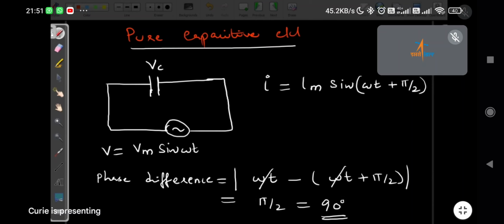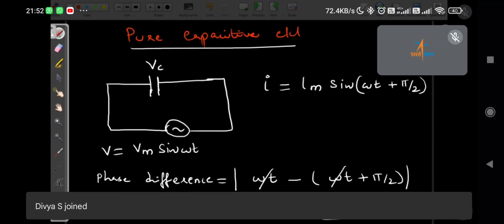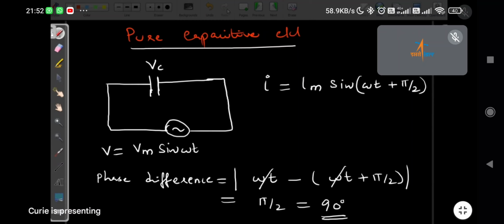See, with omega t, what is added or what is subtracted? That is the phase difference. So in a pure capacitor circuit, what can we say? Current leads the voltage by 90 degree.